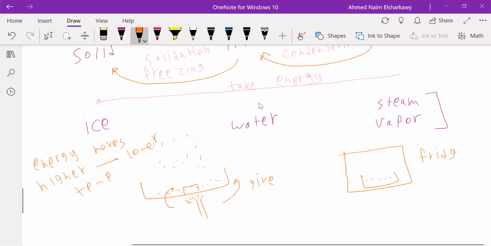So right now, which one has higher temperature? The matter, the water. Which one has lower temperature? The fridge. So what will happen? The energy started to move from the water back to the surrounding. So I am not giving energy, I am taking energy from the matter. So the opposite will happen when you take energy.